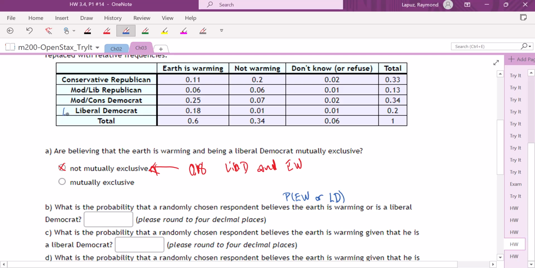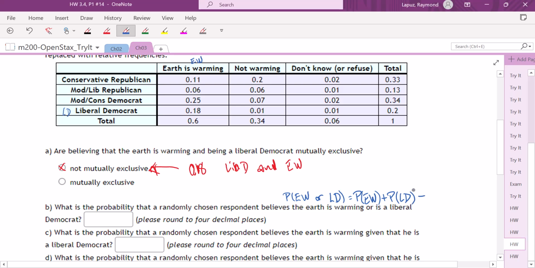So let's label this LD, and then Earth is warming EW. And this is an OR statement. And if we remember the OR statement, there is an addition rule involved with that. The addition rule says we're finding the probability of Earth is warming, plus we add the probability that we select somebody who's a liberal Democrat.